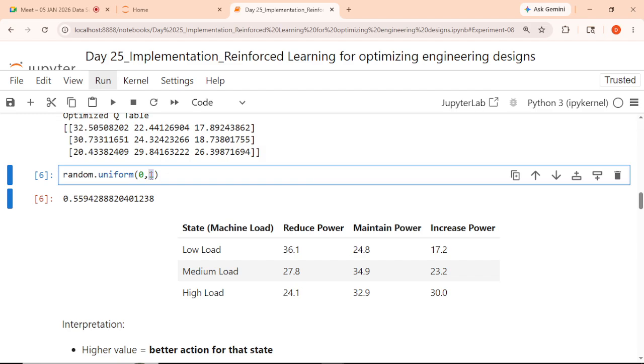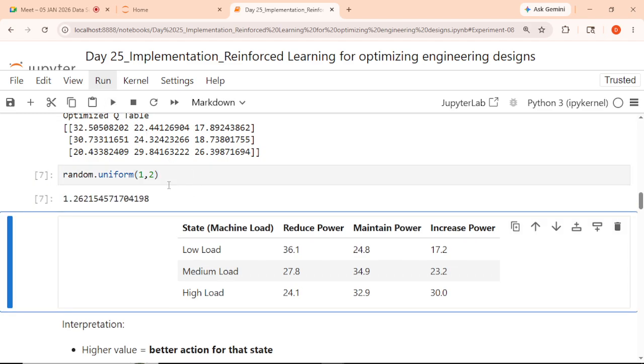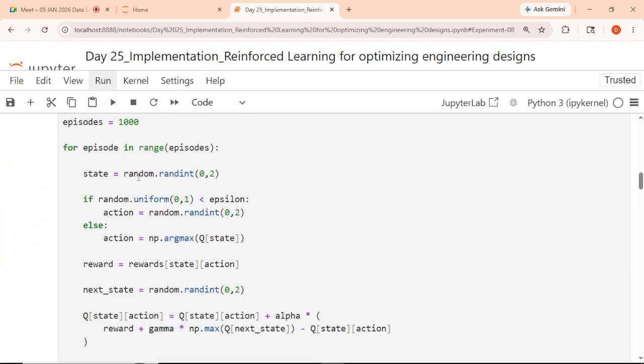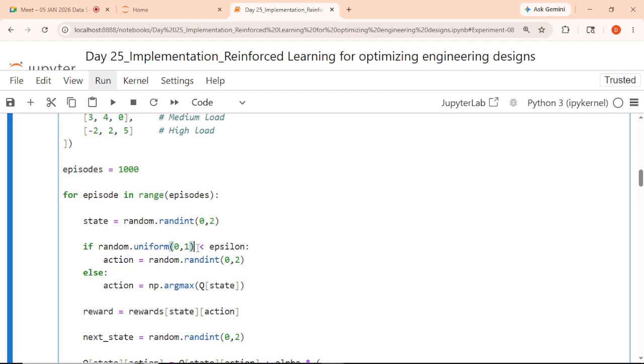Just as random.randint returns an integer, that we have seen already. Yes, sir. Random.random is always giving you a 0 to 1 value, right? Here uniform is used because you can change this 1, 2, right? This way it is used over here, 0, 1. Is it okay? Yes, sir.